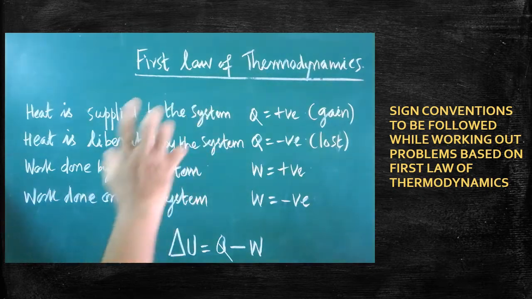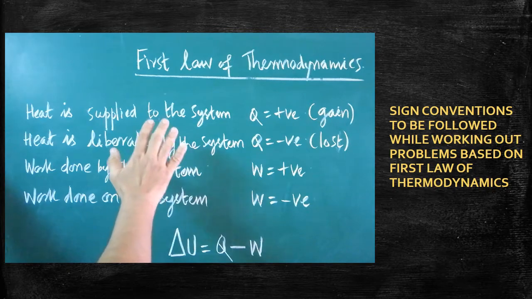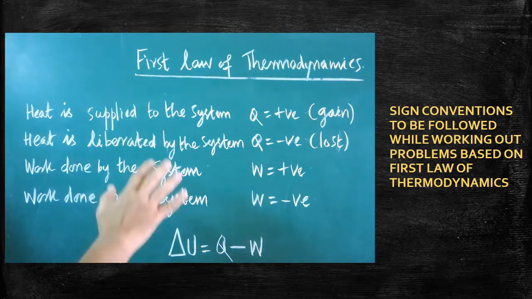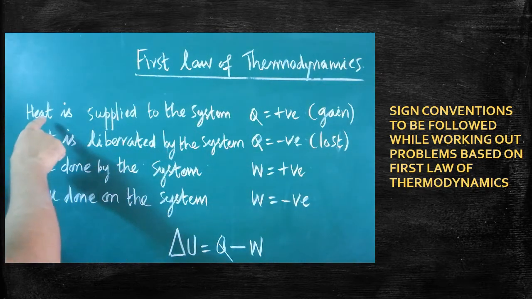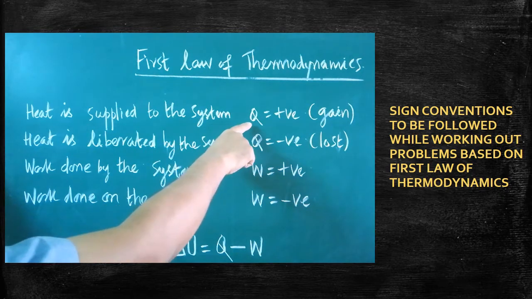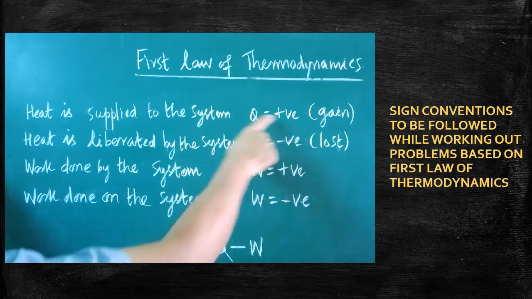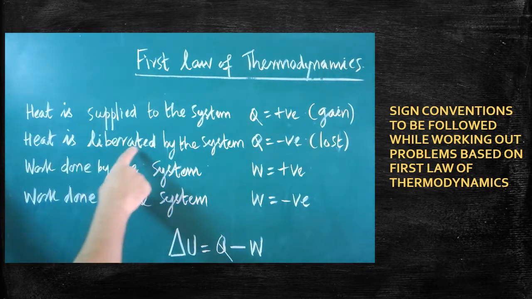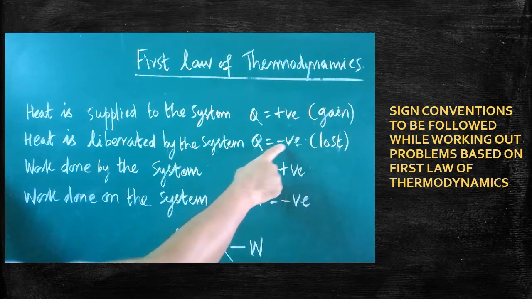To solve problems related to the first law of thermodynamics, knowing the sign convention is very important. Here, I will explain one by one. We have to remember and follow it while doing the problems. First, look at the first one. If heat is supplied to the system, the heat supplied should be taken as positive because the system gains the heat. So, Q should be taken as positive. If heat is liberated, the system loses the heat. Therefore, Q should be taken as negative.